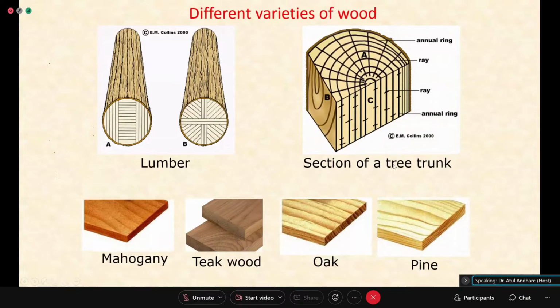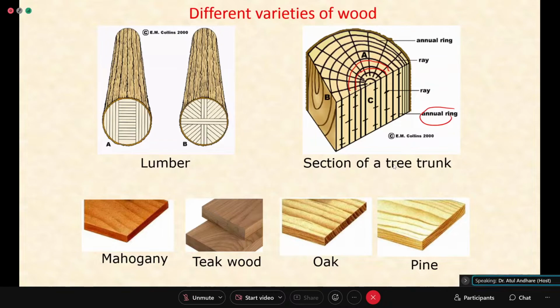Some examples are shown. Normally we will get wood from the tree trunk which is cut. This is called lumber. The tree trunk is cut; branches are not used. If you see a tree trunk, normally you will get such a profile, with some lines like this. You can say annual rings are there. On this view, you can see there are some circular rings. These rings basically indicate the life of the tree. The older the tree, the more such rings you will get, so from that one can judge its life.